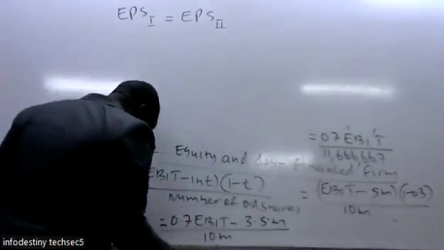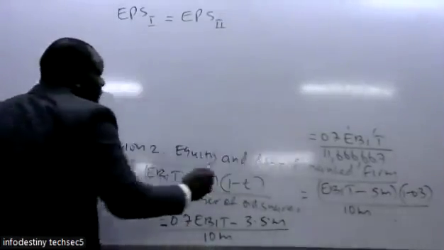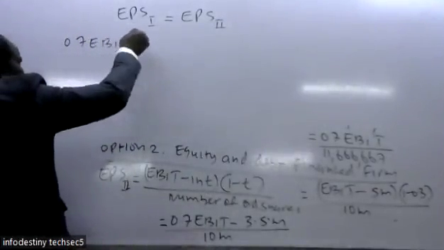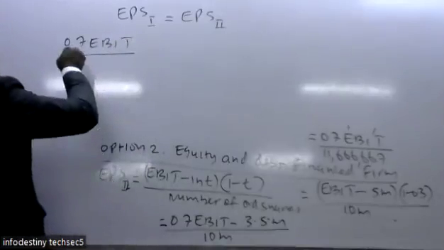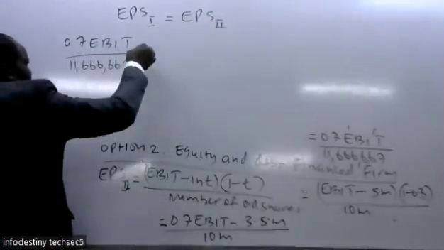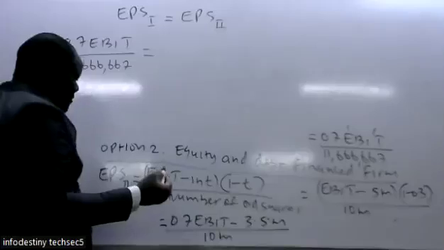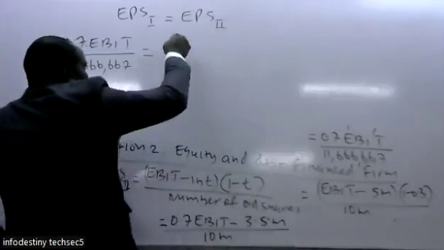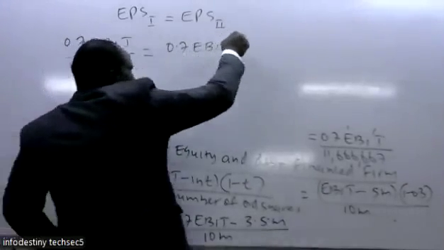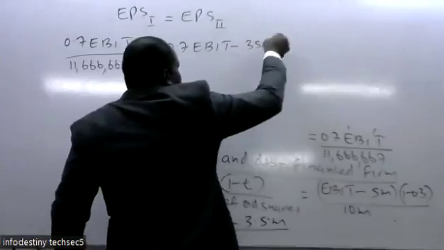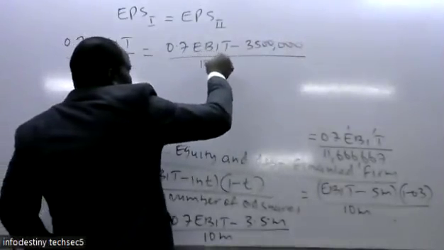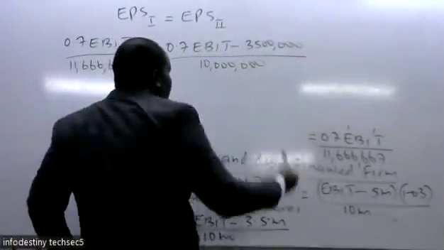So option 1, we have already created that formula. It is 0.7 earnings before interest and tax, you divide by 11,666,667, should be equal to earning per share for option 2. It is 0.7 earnings before interest and tax, you minus 3.5 millions, you also divide by 10 millions.